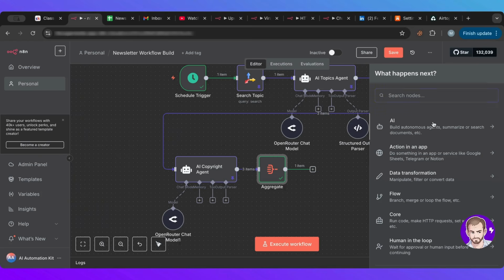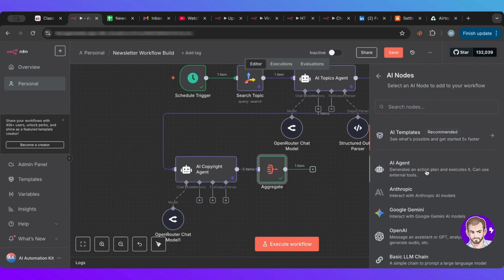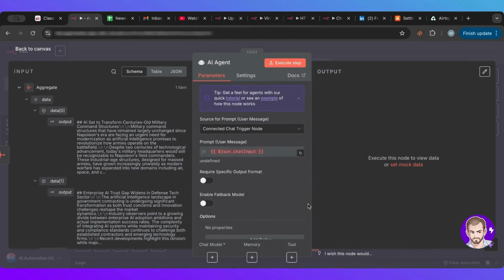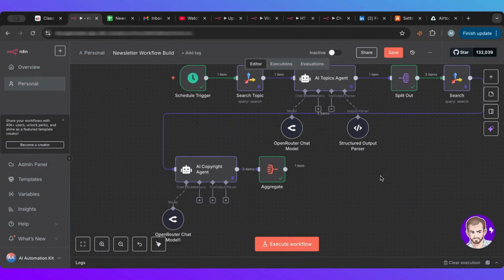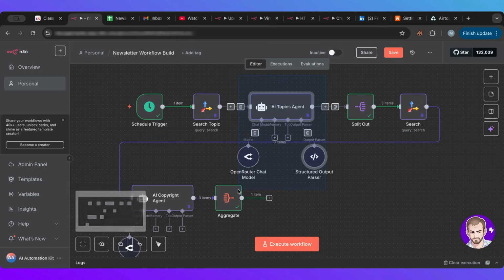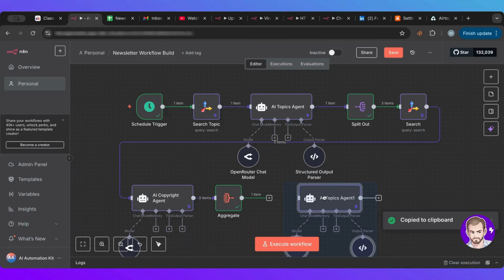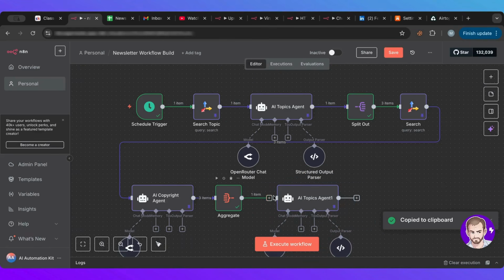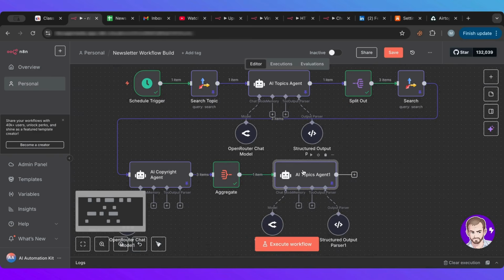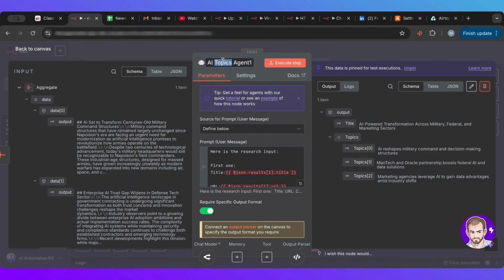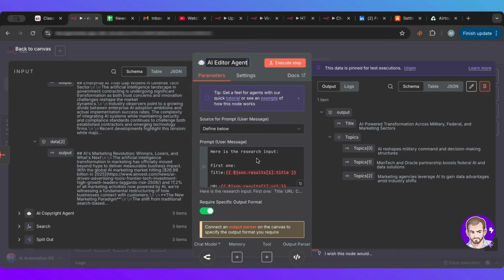Okay. So I'm going to go to AI, and let's actually copy and paste this one here so we don't have to repeat. Okay, so now I connected this. I'm going to name this editor agent. And for the editor agent, what we want to do is provide the sections that we got from here.